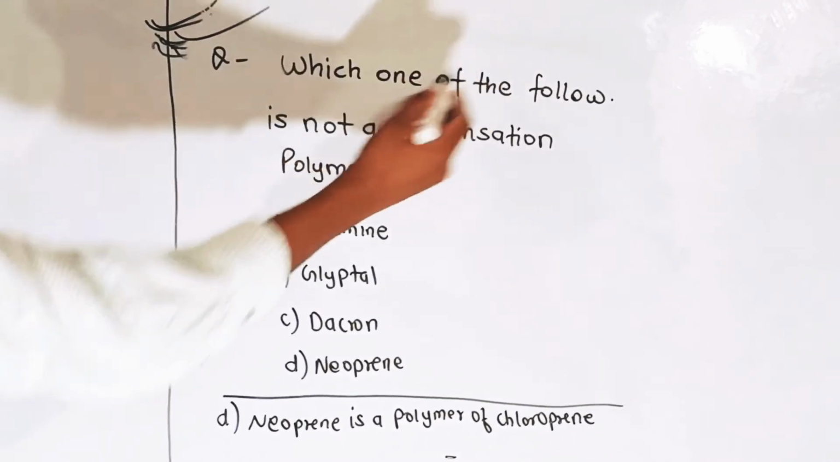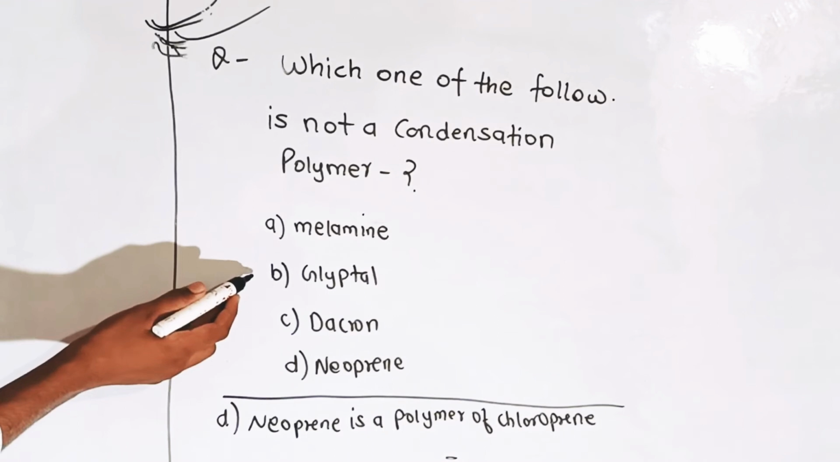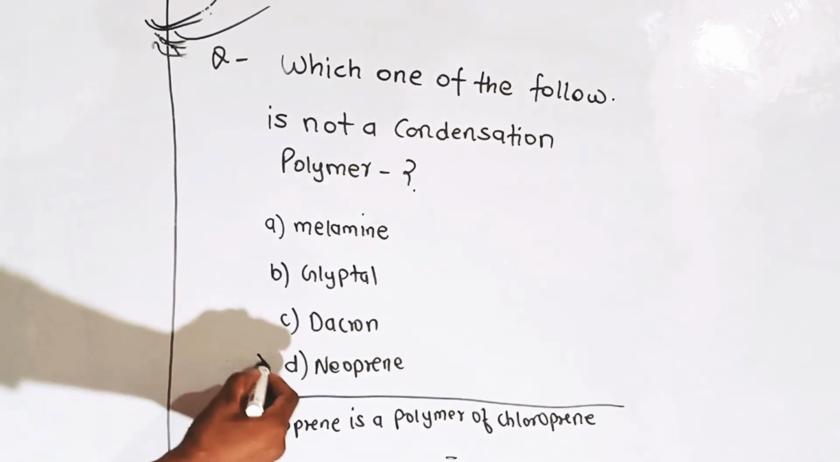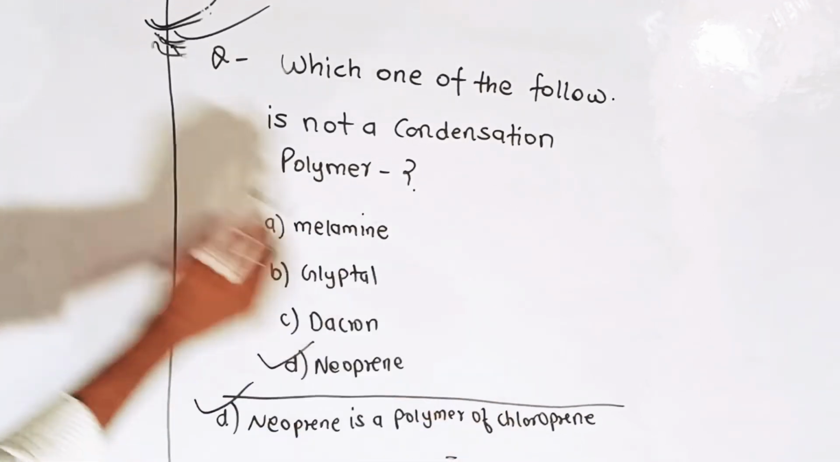Which of the following is not a condensation polymer? First option is melamine, second is glyptal, third is dacron, and fourth is neoprene. Correct answer is D, that is neoprene. Neoprene is a polymer of chloroprene.